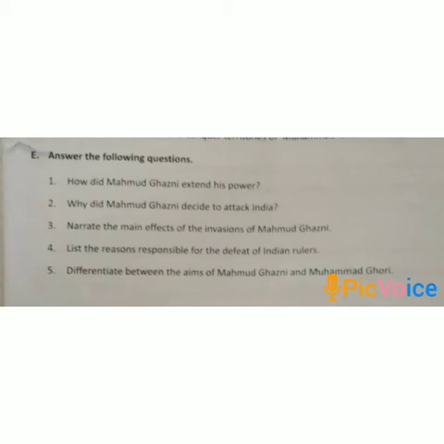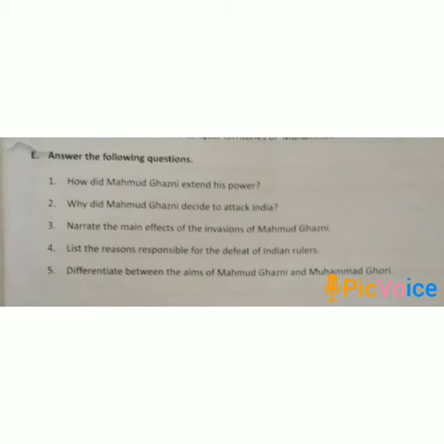And last point, the Muslim armies moved swiftly on their horses as compared to the armies of Indian rulers. They used old methods of war, equipment and elephants.